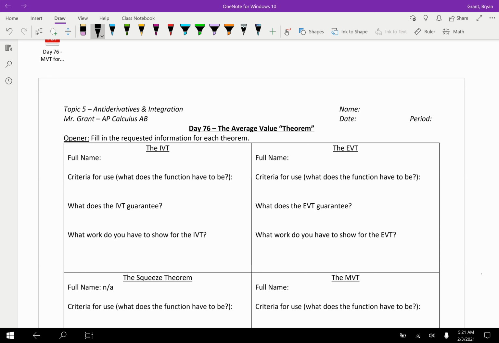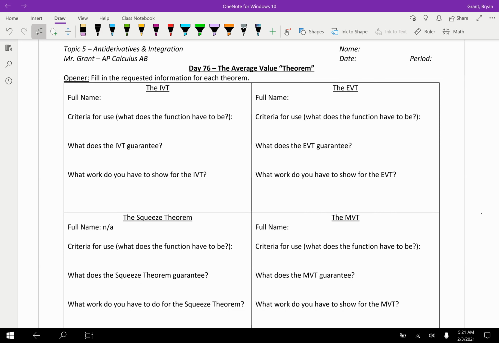There are 4 other theorems that get called up fairly often: the IVT, the EVT, the MVT, and the Squeeze Theorem. Now, technically, there is the 5th and maybe most binding and important theorem, the Fundamental Theorem of Calculus, but we use that so often that I find students don't forget that. So we're going to run through these 4 very quickly.